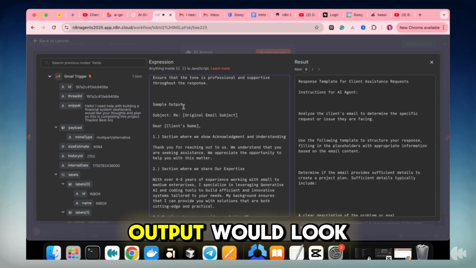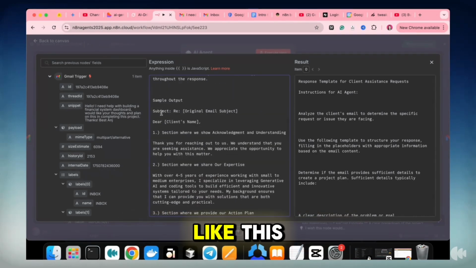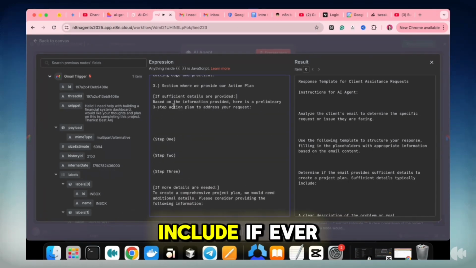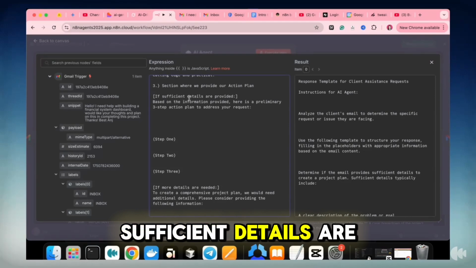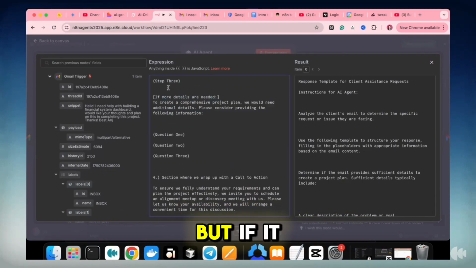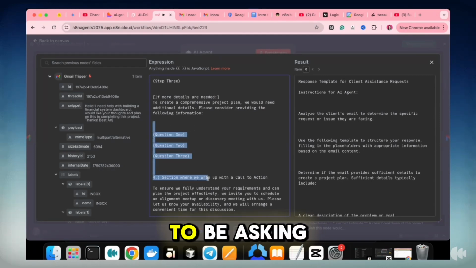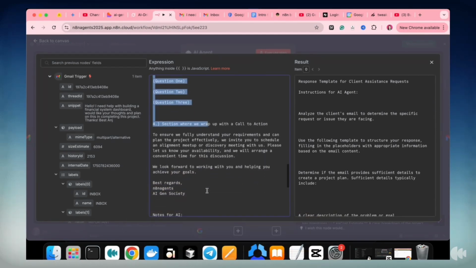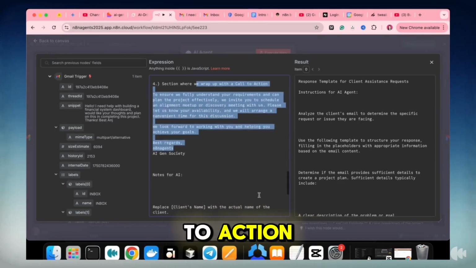So the sample output would look like this. And then we include, if ever sufficient details are provided, the action plan. But if it is lacking and we need more details, then we need to be asking questions on here. Then we wrap up with the call to action.